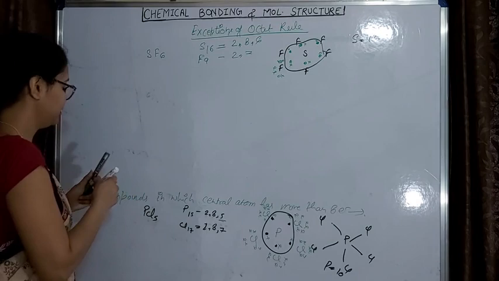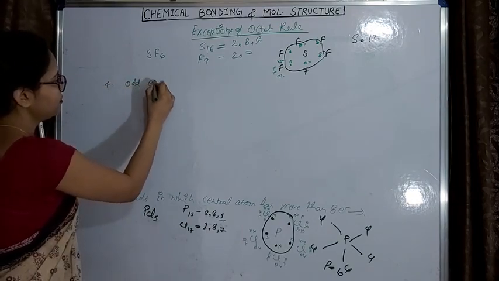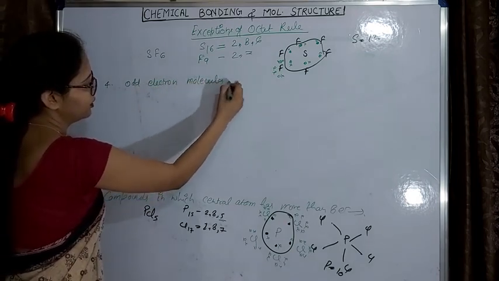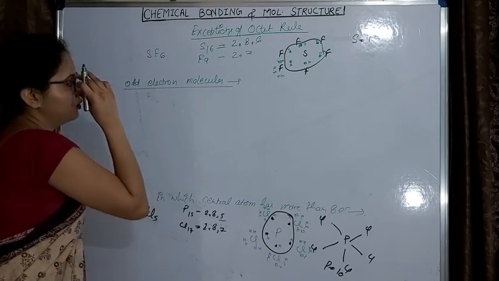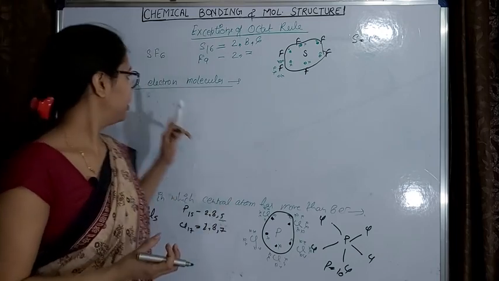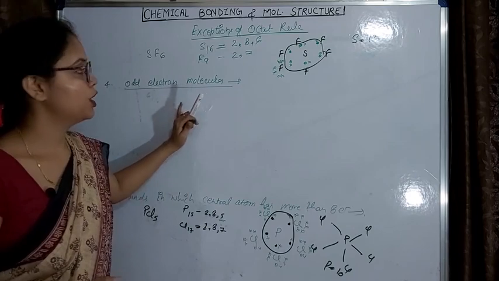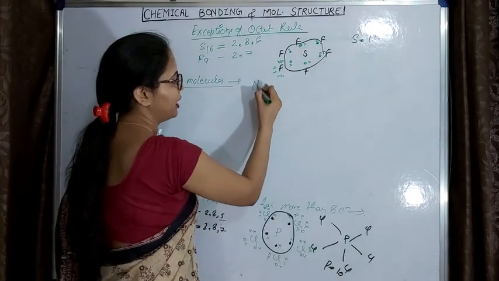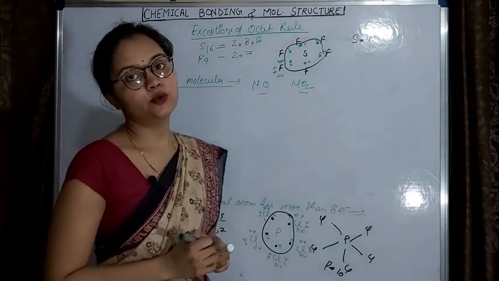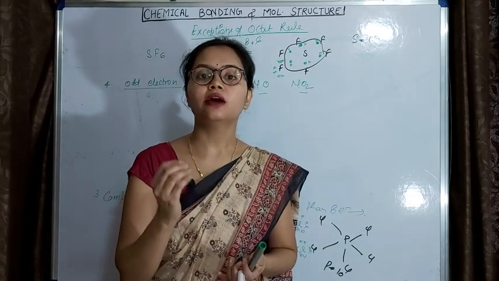Let's take another category, fourth, odd electron molecule. So odd electron molecules will not follow the octet rule, as they have an odd number of electrons. Okay, now what are odd electron molecules? Odd electron molecules are like NO, NO2. Okay, odd electron molecules are the molecules which have valence electrons in odd number.